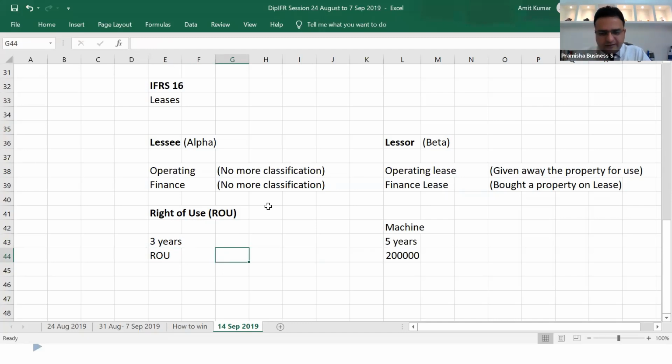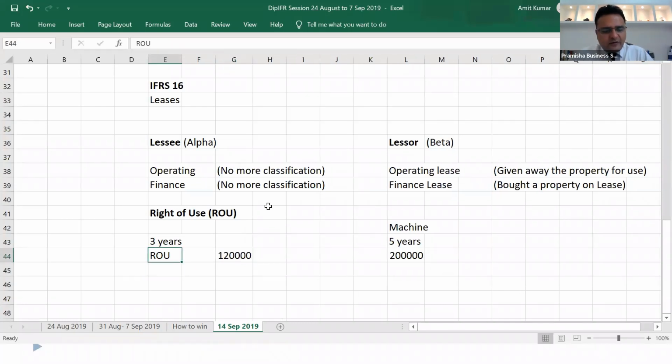They'll record that asset, 200,000 divided by 5 into 3. That we have owned this asset. This right of use may not be directly 120, but I'm just giving an example that a portion of 200,000 will be consumed by the lessee now. A portion of the value of 200,000 is going to be consumed by the lessee, and that portion they'll be showing as part of their asset side in the form of right of use.